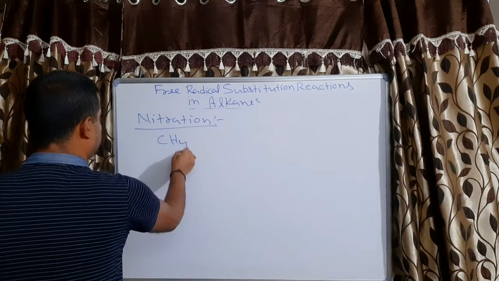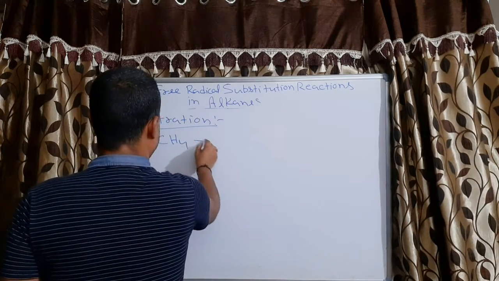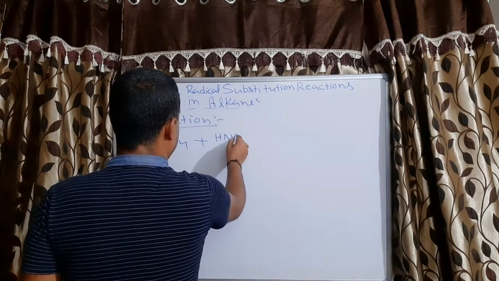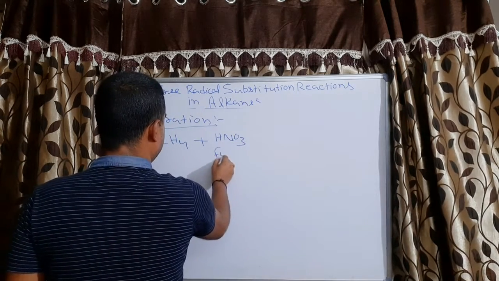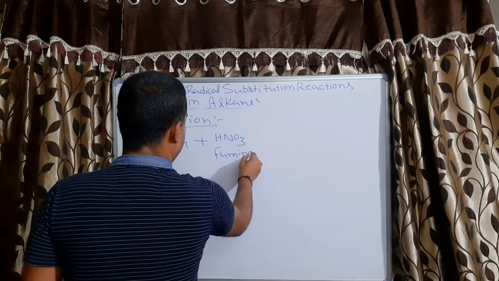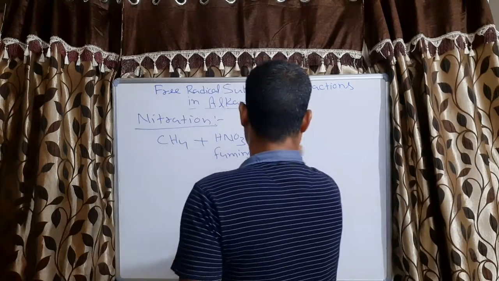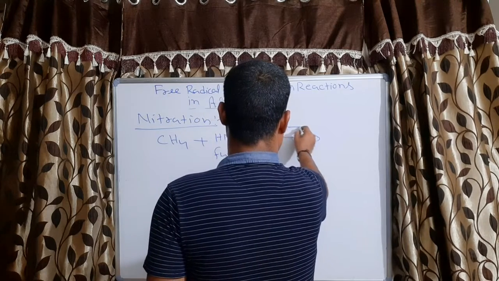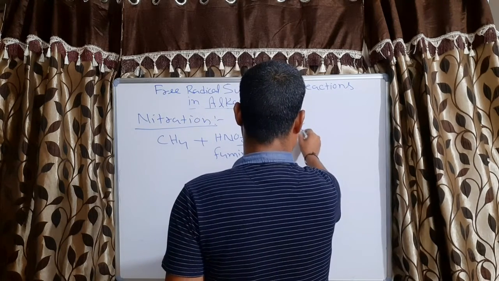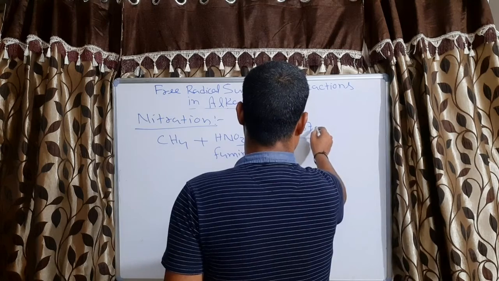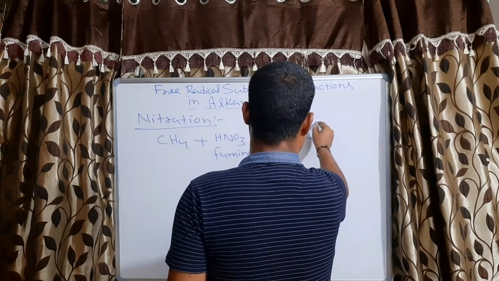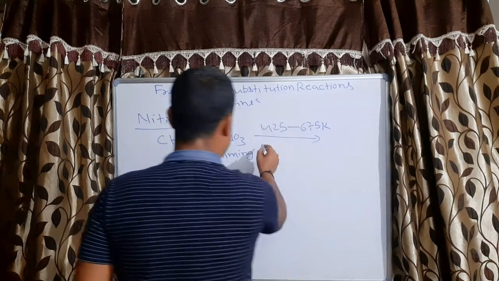If this is CH4 and we react it with HNO3, fuming nitric acid, in the vapor phase, meaning we have to take the temperature 425 to 675 Kelvin, vapor phase.